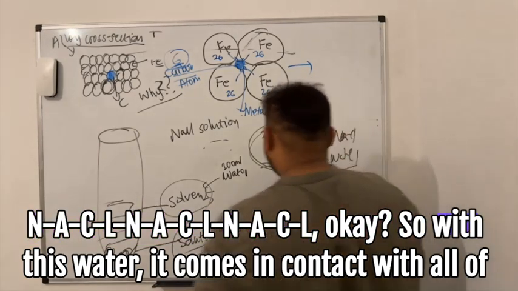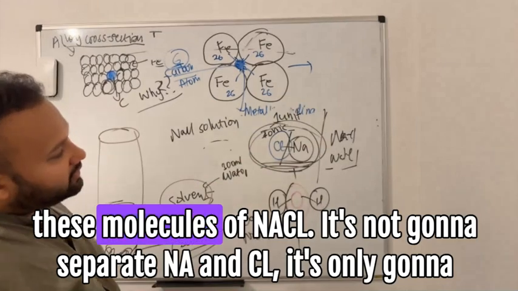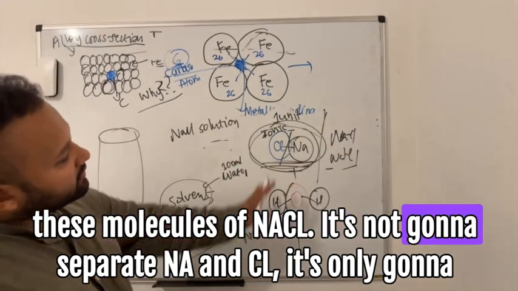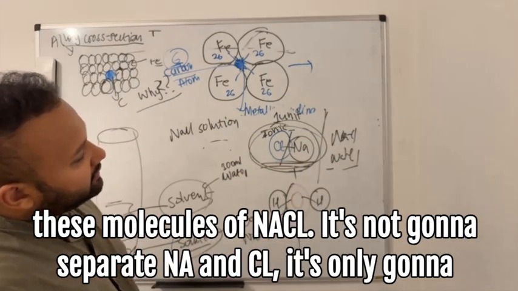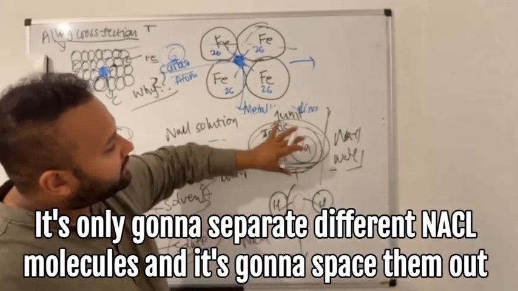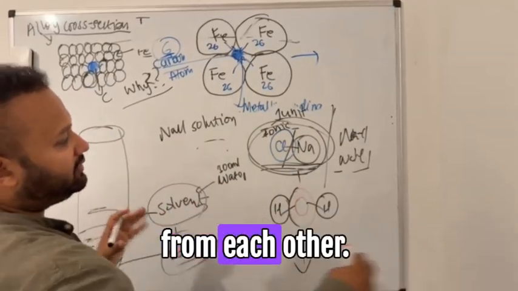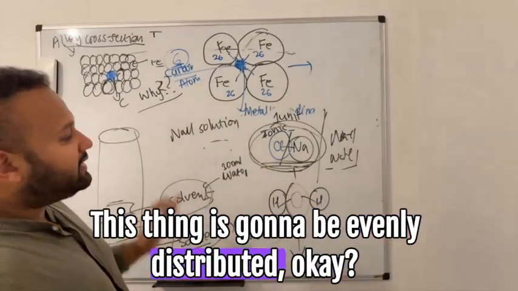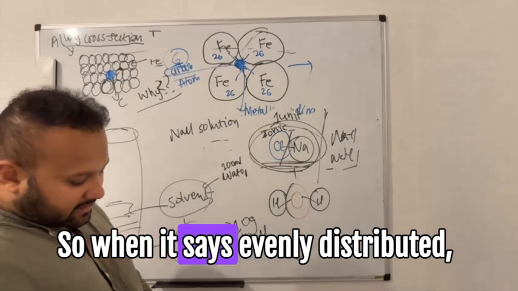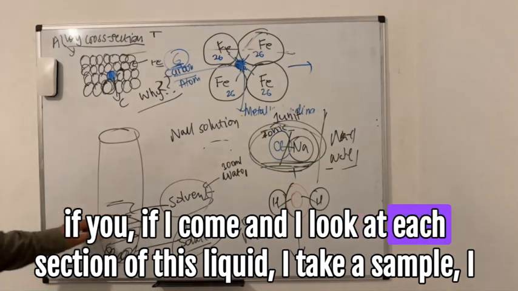So when water comes in contact with all of these molecules of NaCl, it's not going to separate Na and Cl. It's only going to separate the different NaCl units and space them out from each other. This is going to be evenly distributed. So when it says evenly distributed, if I look at each section of this liquid,